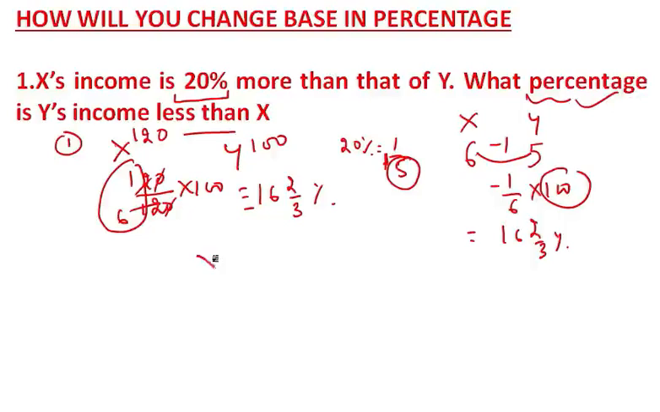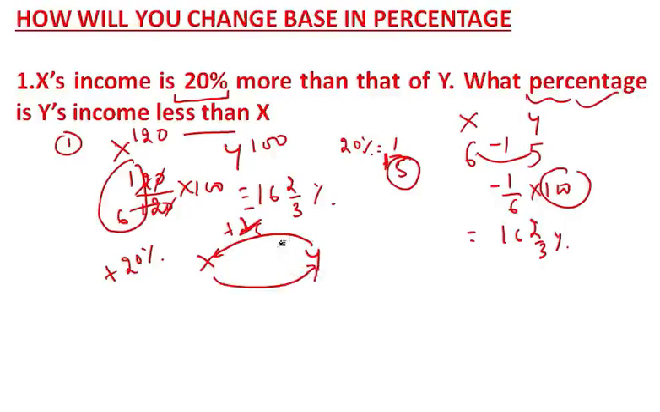This is x and this is y. It is saying that x is 20% more than y. 20% means 1 by 5. Okay, 1 by 5. X is 20% more than y. Okay, fine. Does it mean that if x is 20% more than y, then y is 20% less than x,